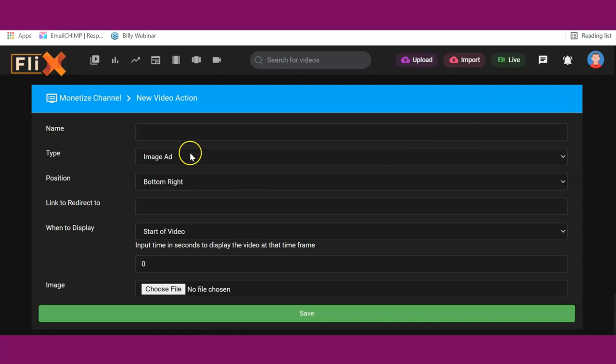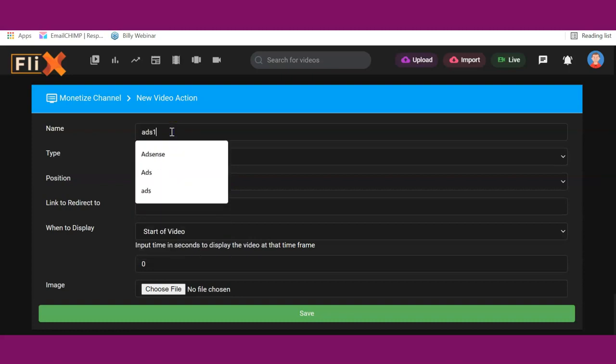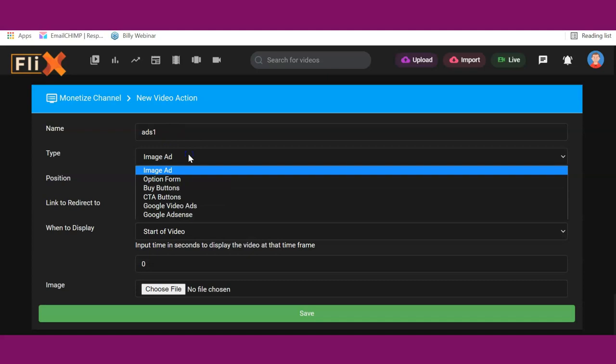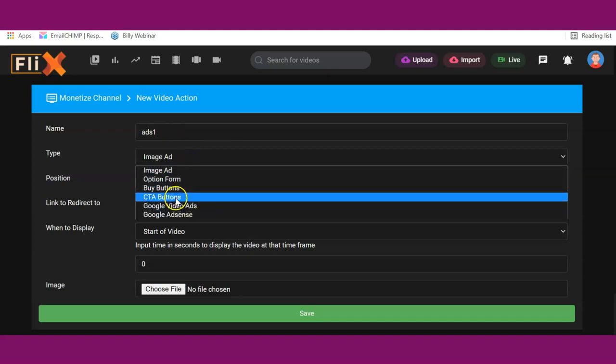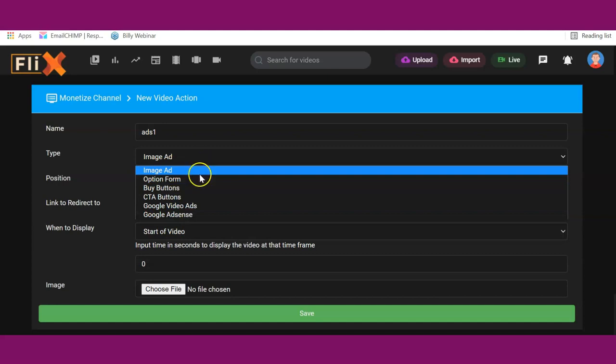Once you click on create ad, there are different types of adverts that you can create live inside your video. You can give it a name here, so you can say ads one. Now there are different types of adverts that you can add inside your video. We have the image ad.